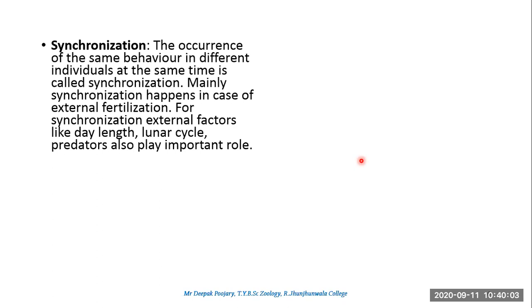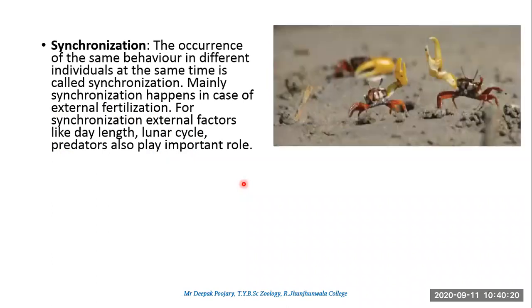A very classical example, primarily it happens in the case of external fertilization, where there is more competition, where the female will lay the eggs, the male has to rush, and it can be affected a lot by lunar cycle, predators, etc. So one very classical example is this animal. Can anybody recognize what animal this is? Which crab? Crab everybody will easily understand. Which crab is this? Hermit crab. No. Hermit crab lives inside a shell. Fiddler crab. Yeah, this is a fiddler crab.